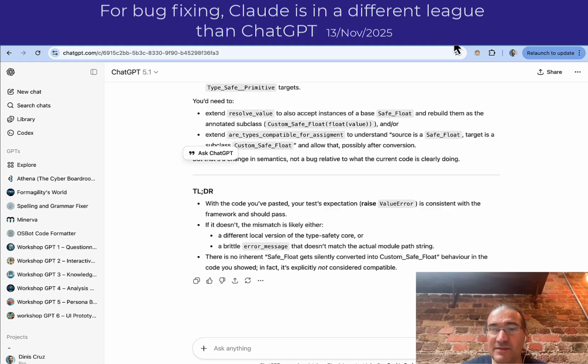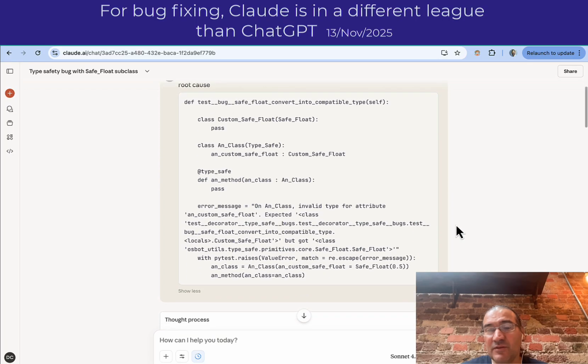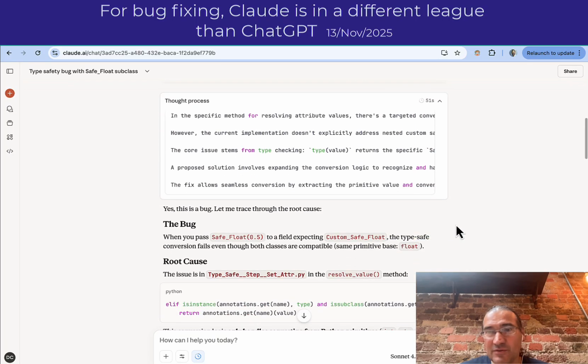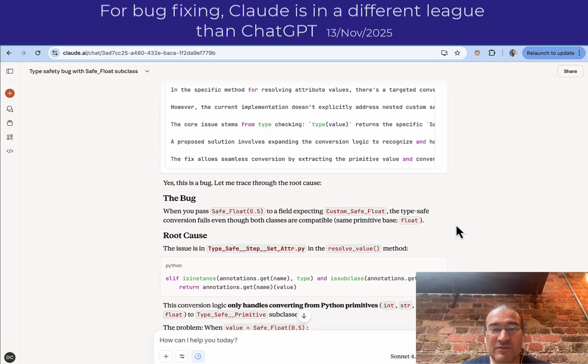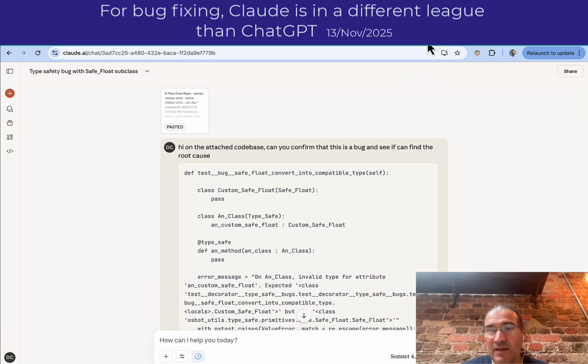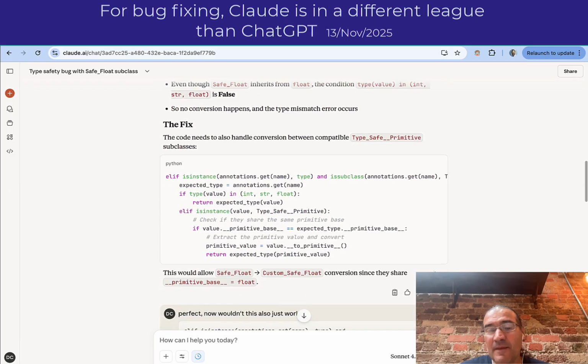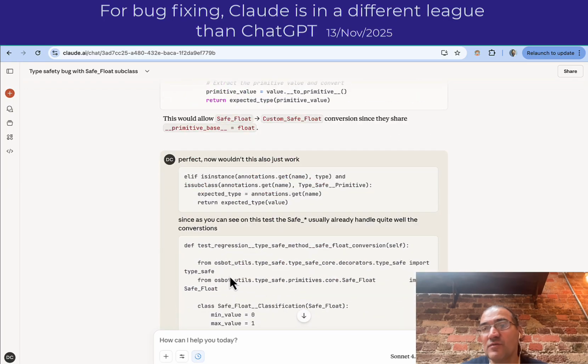So massive props to Claude, and I experience this all the time, which is literally why I don't use OpenAI for code. I just tried today to say, hey, I wonder how good it is. It just reminded me that it's not even in the same league as Claude Code. What's especially powerful about this is also these little questions, right? It's the fact that I can zoom in on the narrative, I can zoom in on the architecture, and it really understands what I'm trying to do. So yeah, much better.